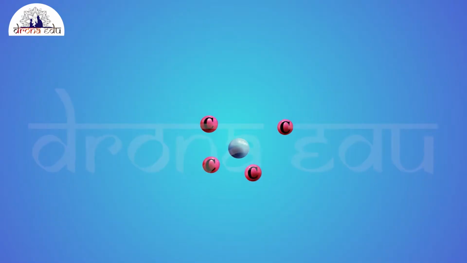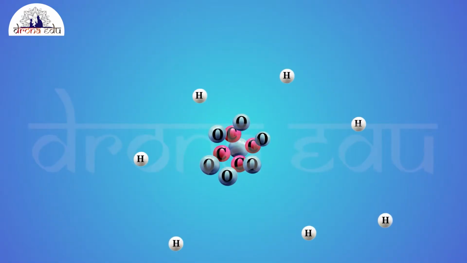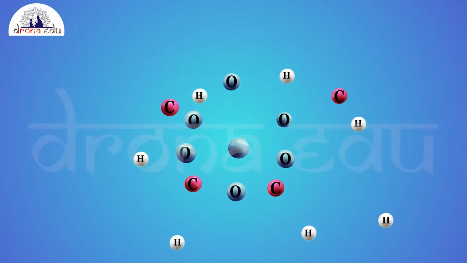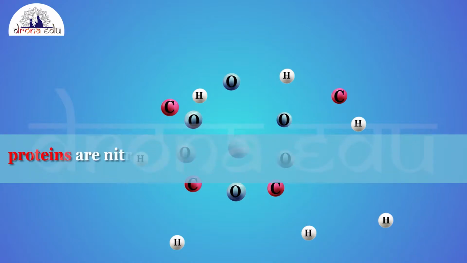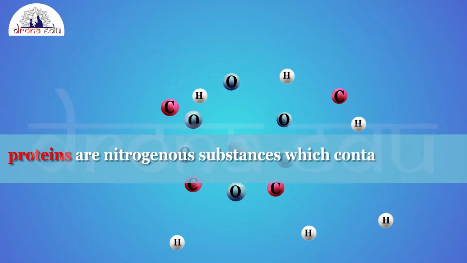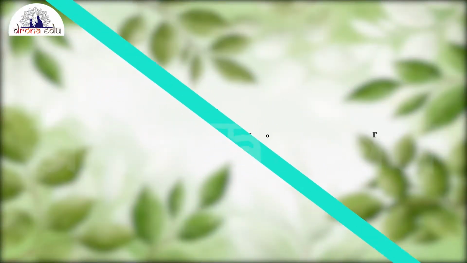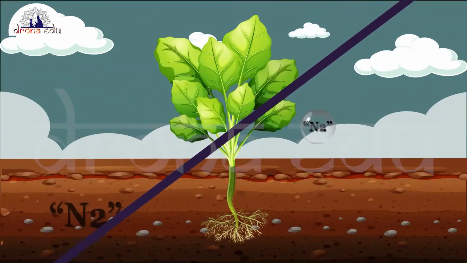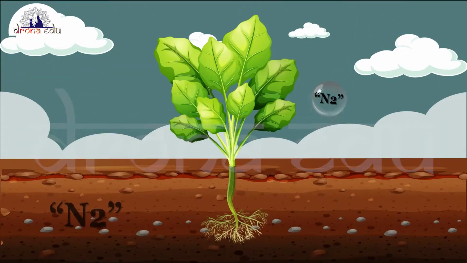The carbohydrates are made of carbon, hydrogen, and oxygen. And these are used to synthesize other components of food such as proteins and fats. But proteins are nitrogenous substances which contain nitrogen. Now the question is, from where do the plants obtain nitrogen? Nitrogen is present in abundance in gaseous form in the air, but plants cannot absorb nitrogen in this form.